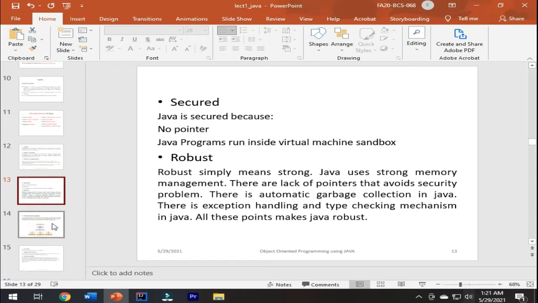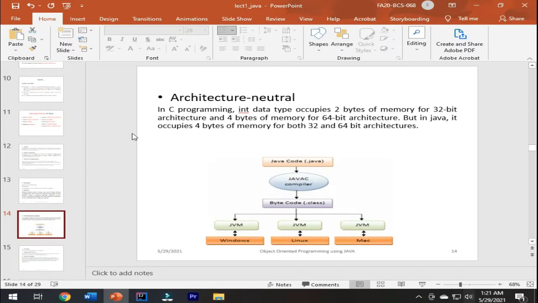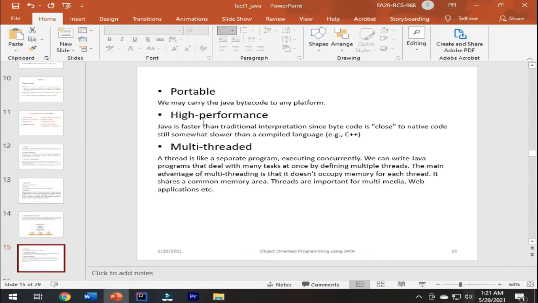So the next point is architecture neutral. In the C programming language, the int data type occupies 2 bytes of memory for 32-bit architecture and 4 bytes of memory for 64-bit architecture. But in Java, it occupies 4 bytes of memory for both 32-bit and 64-bit architecture. The next is portable. We have discussed this earlier.